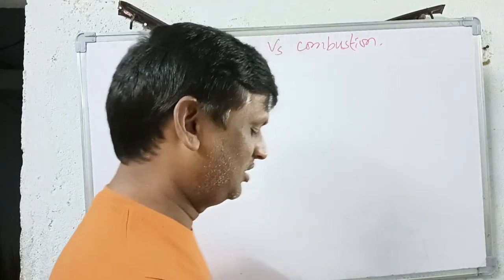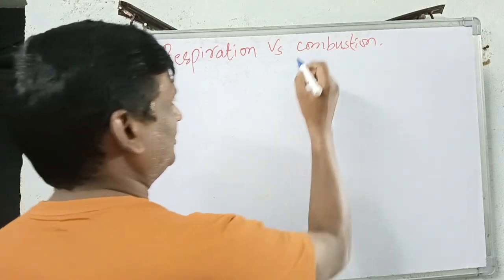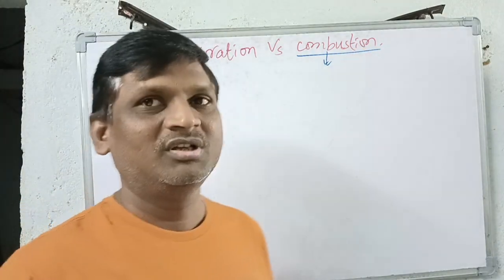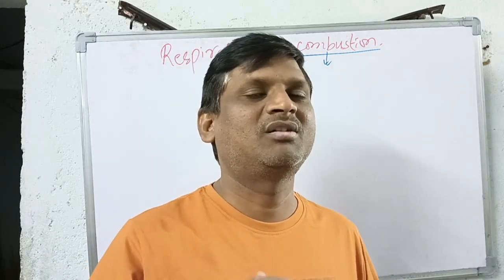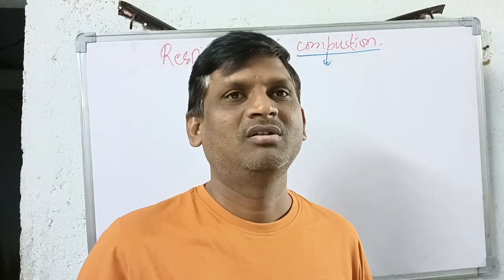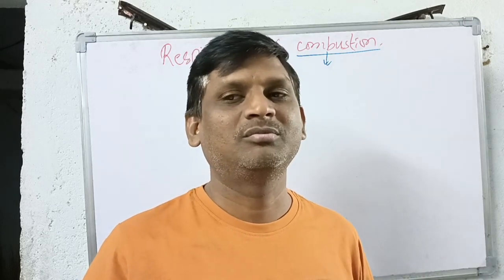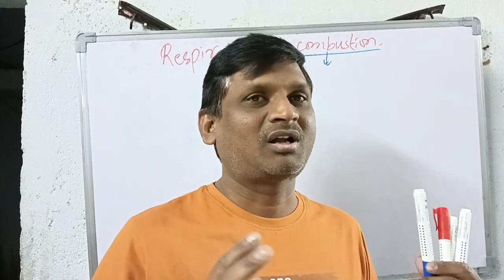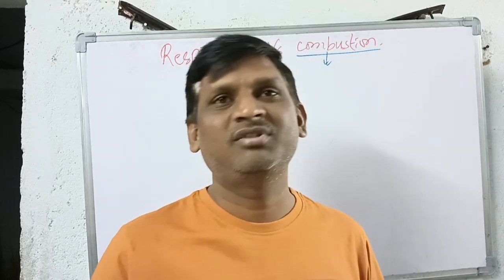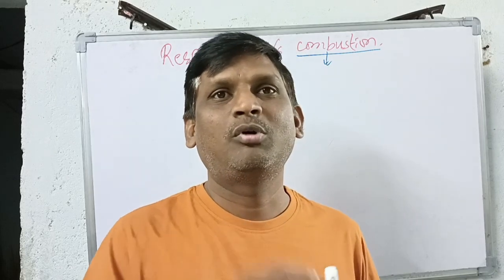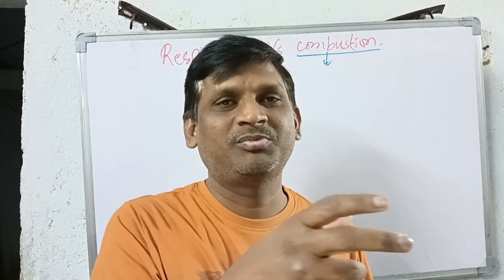Suppose you want to understand combustion, first see what is combustion. Combustion is nothing but, suppose, a burning paper. Burning a paper is a combustion process. Burning a mastic is a combustion process. So this occurs outside of the cells, or outside of the body. If it takes place outside of the body, it is called combustion.